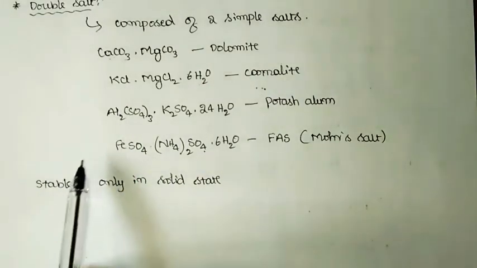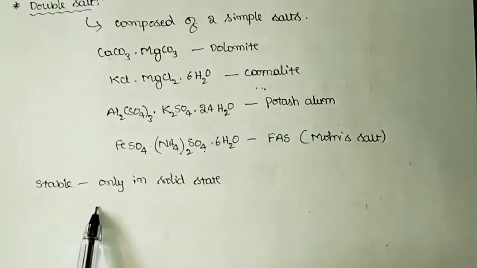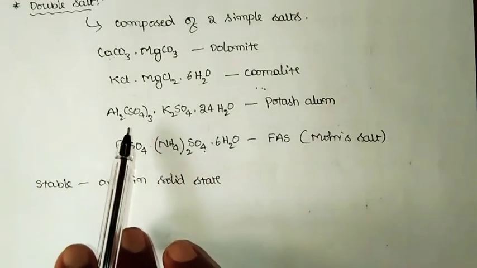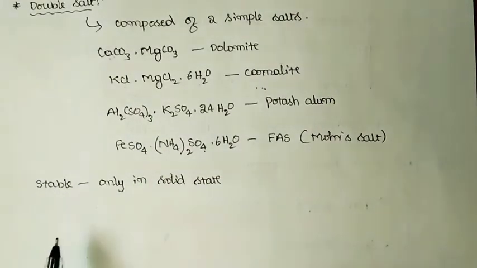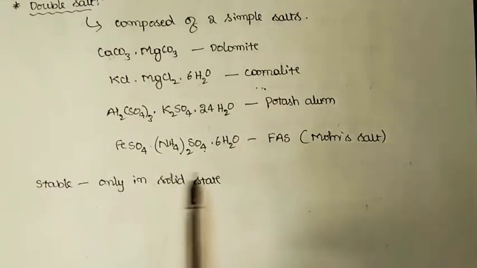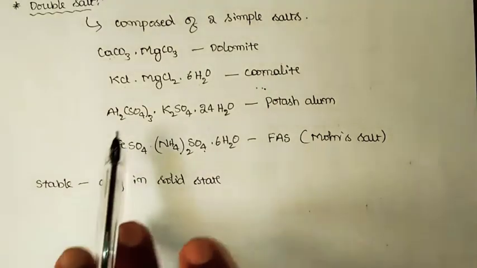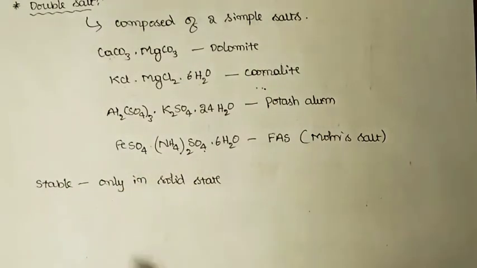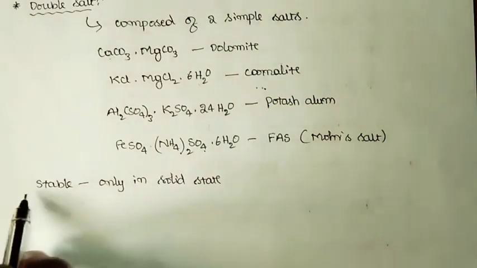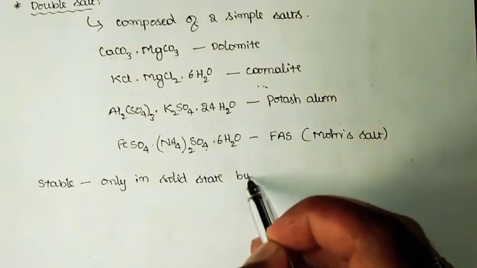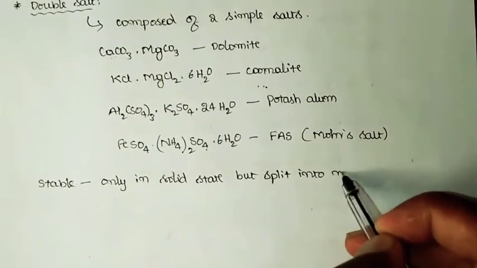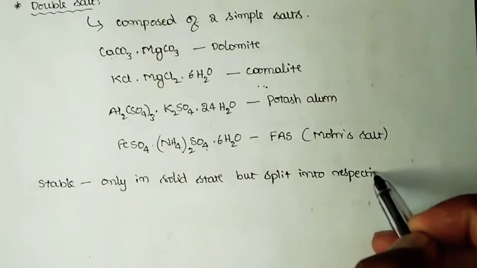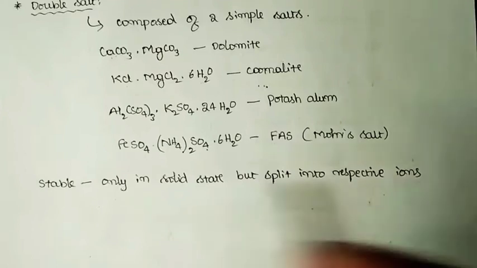And if you check the characteristic properties, both physical and chemical, of any double salt material in the solid state as well as in the solution state, the properties will remain the same as those of the individual compounds. So we can say they are stable only in the solid state but split into respective ions in solution.